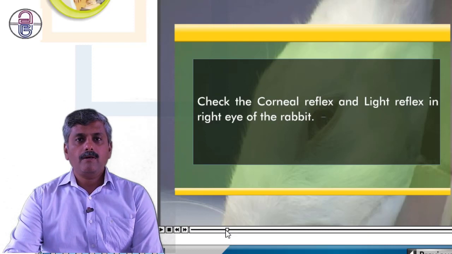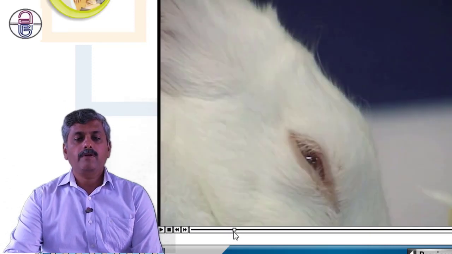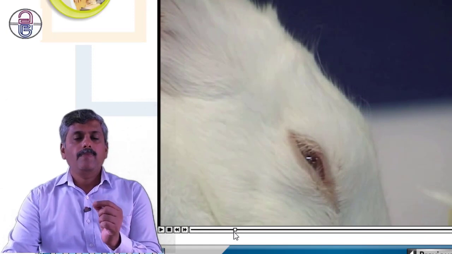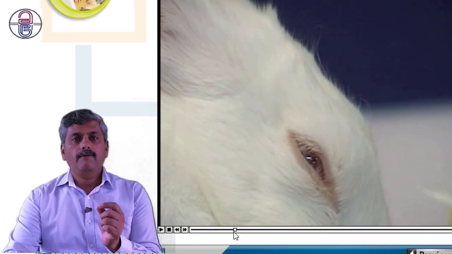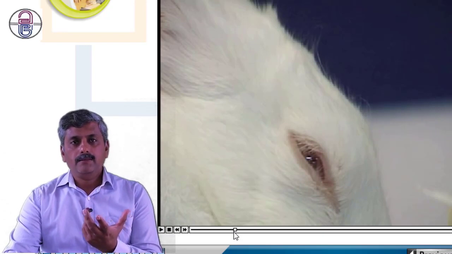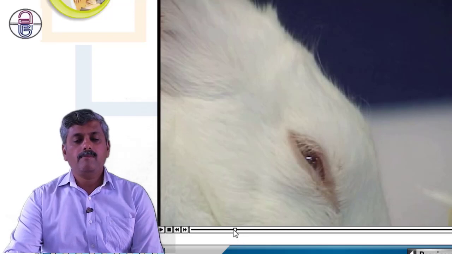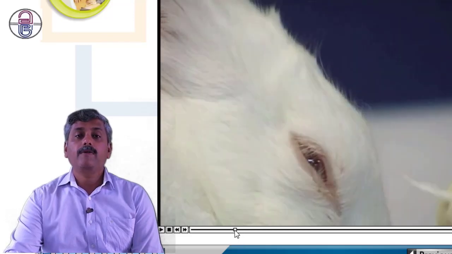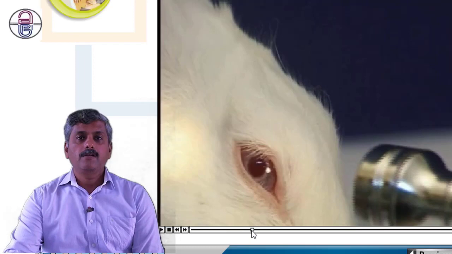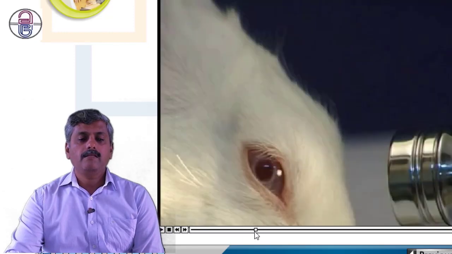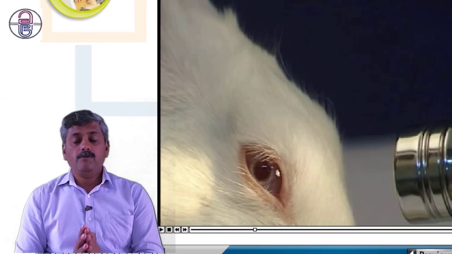So how will you check the corneal reflex? With the help of a cotton wick, we apply the cotton wick on the eye's cornea. If we touch this cotton wick to the cornea, then definitely the eye should blink. As the eye blinks, that is nothing but a positive corneal reflex. In the same manner, we try to find the light reflex. Whenever a beam of light is exposed to the eye, it should close. That is a positive light reflex.